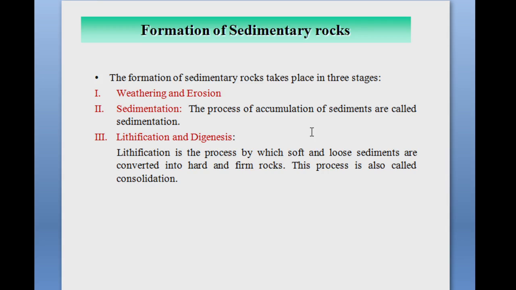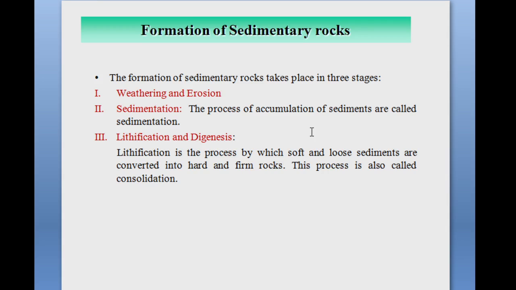Our next point is the formation of sedimentary rock. The formation of sedimentary rocks takes place in three stages: first is weathering and erosion, second is sedimentation, third is lithification and diagenesis. We will see each one in detail. The first stage in the formation of sedimentary rock is weathering and erosion. During weathering and erosion, the pre-existing rocks and their constituent materials are broken down.